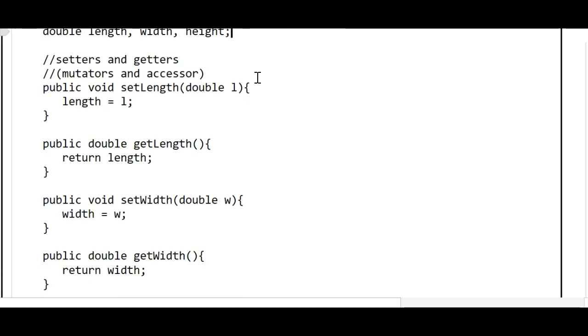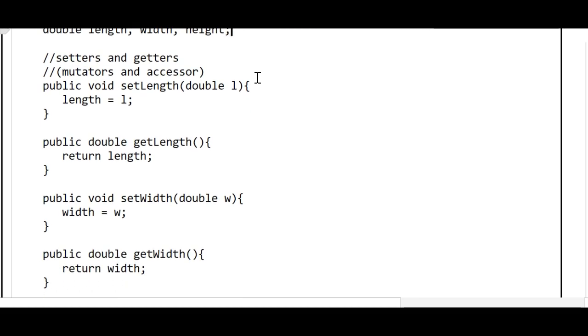Next, we have some methods in the crate class. The first methods in the crate class are setters and getters, or sometimes known as mutators and accessors. So setters are also known as mutators because they change data, and getters are also known as accessors because they simply access data or retrieve it, but they don't change it.